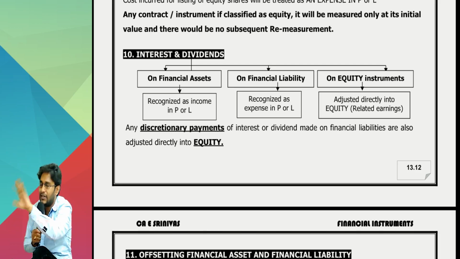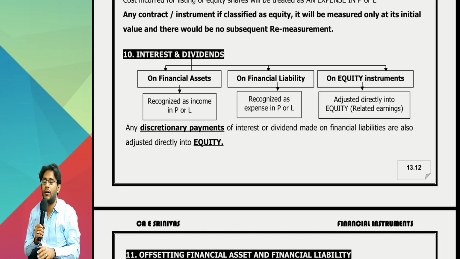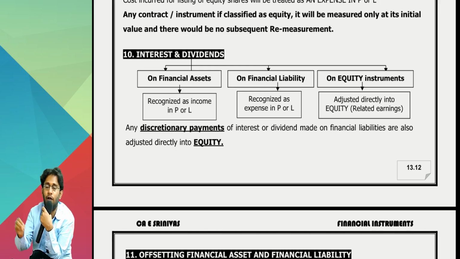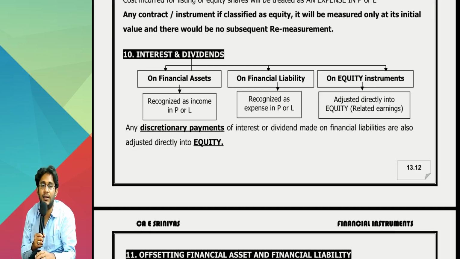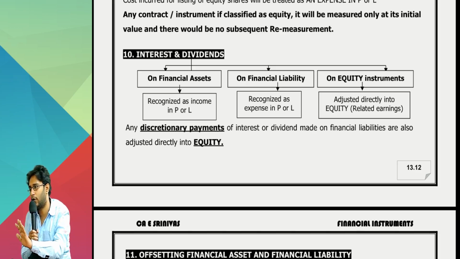For this entire discussion, one exception is there. Interest on a borrowing will not come to PRL, but gets capitalized to the cost of the asset. Borrowing cost capitalization is permitted in AS 23. If some other Ind AS asks you to get out from PRL, you will get out. Otherwise, you will stay in PRL.